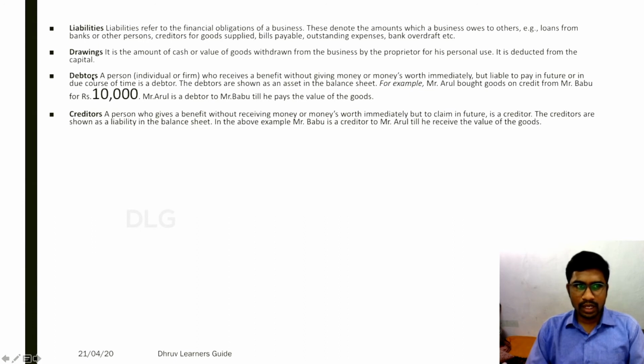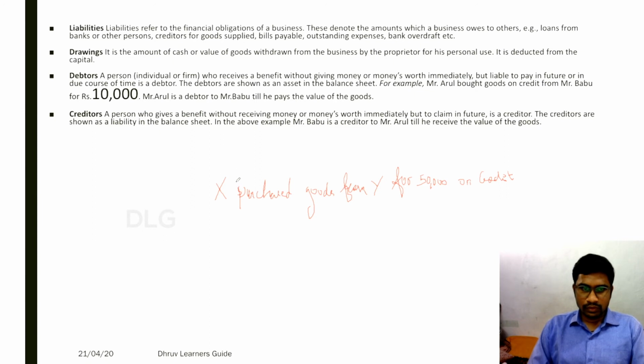So in the last term, we have read about debtors. Debtors are nothing but the persons from whom we receive the money. Creditors are nothing but those to whom the money is to be paid. Say for example, when X is purchasing goods from Y, X is supposed to pay Y 50,000 on credit.